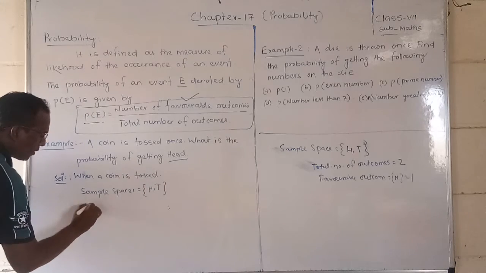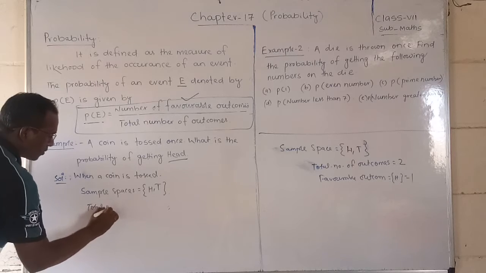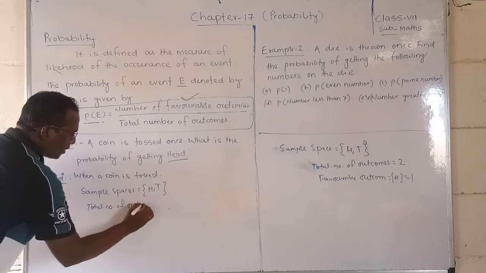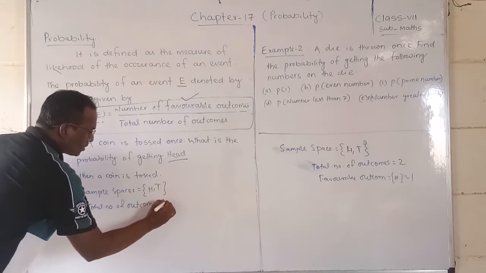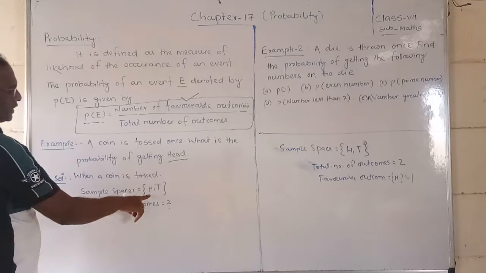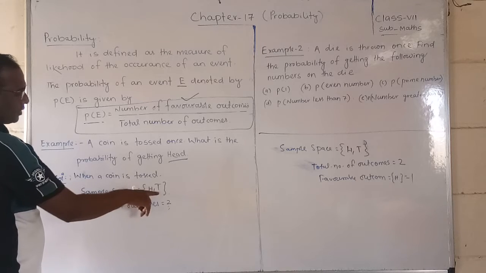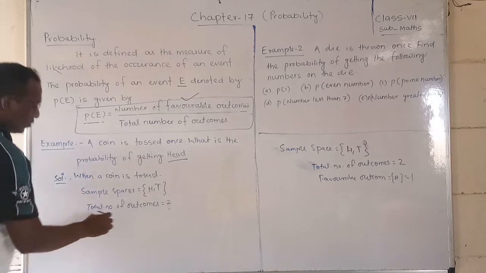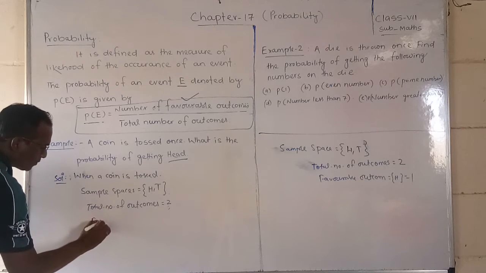Okay, so the total number of outcomes is equal to how much? 2, because H and T, how many elements are there inside that? There are two events, so total outcomes, total occurrences, is 2. So now, favorable outcomes.